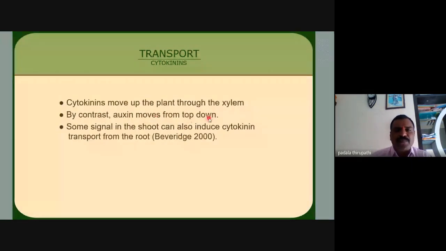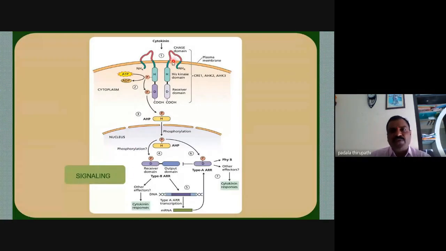Some signal in the shoot can also induce cytokinin transfer from the root. According to Beveridge in 2000, cytokinin transport from the root can also be induced. So this is how the cytokinin signal moves towards different parts.